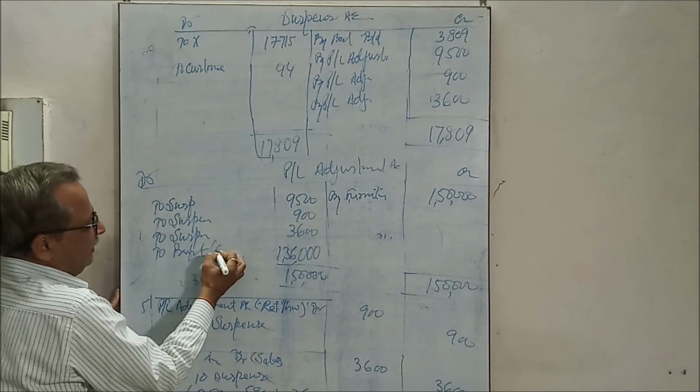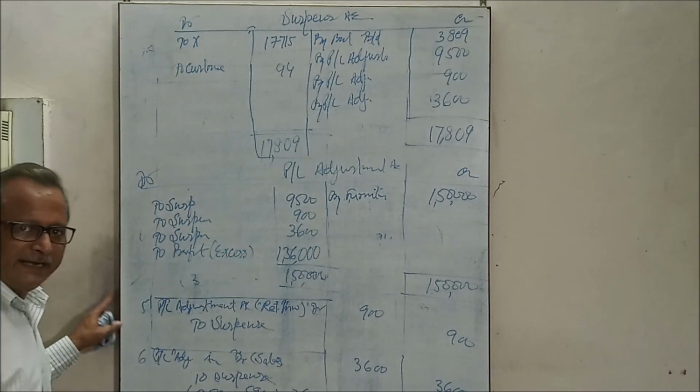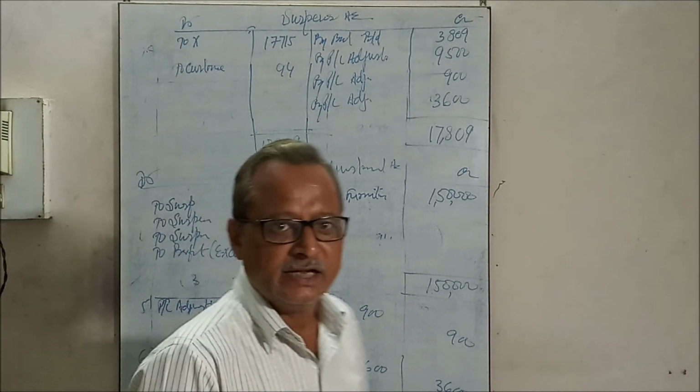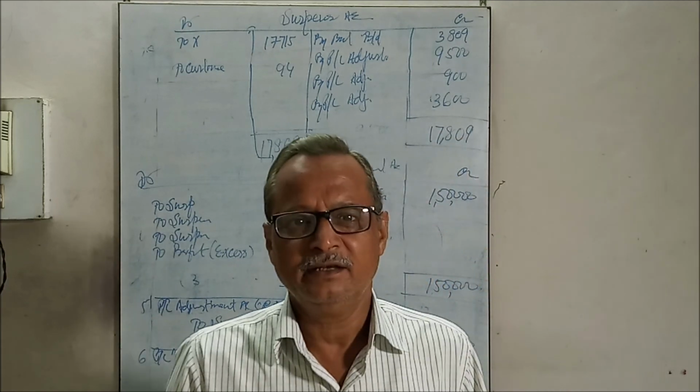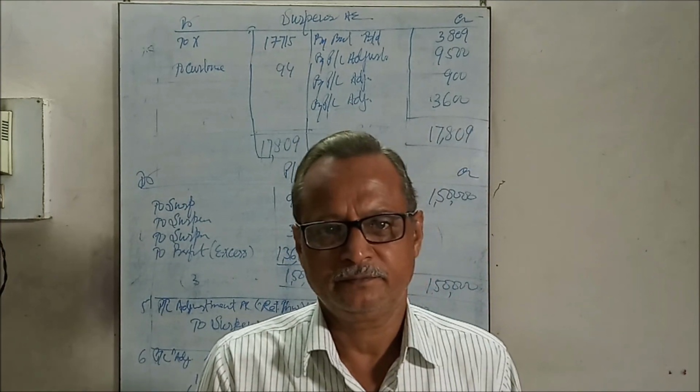Profit has increased by 1,36,000. This is the way of rectifying the errors after the suspense account.